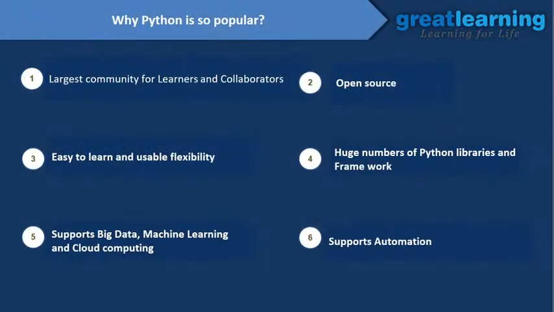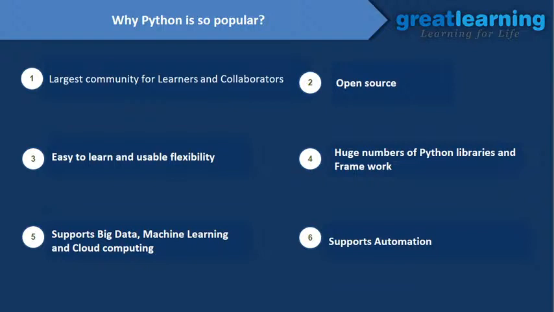Now we will see why Python is so popular. Python is so popular because of its largest community for learners and collaborators. It has the largest community, guys, of learners and collaborators, and it is open source, okay? And as I already told, it is easy to learn, like the normal English language, the way you write, okay? And it has usable flexibility.